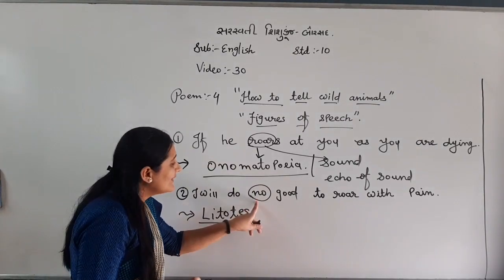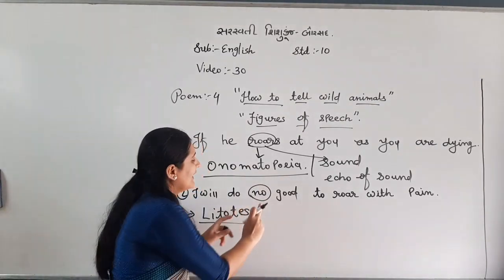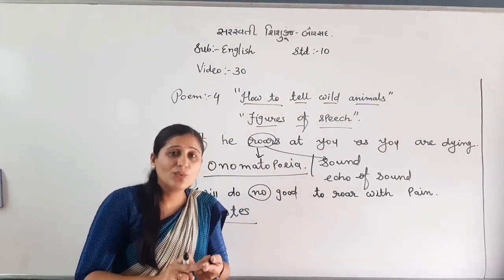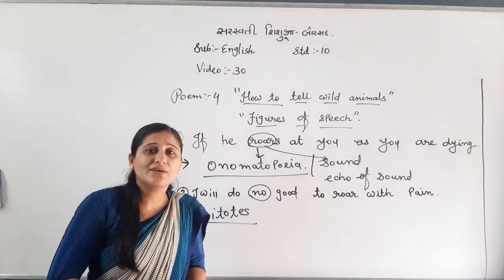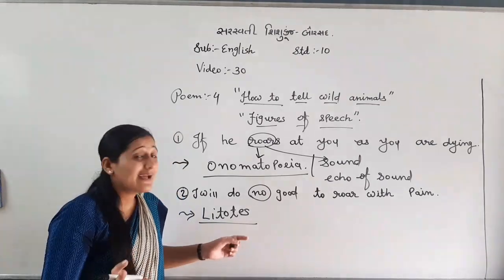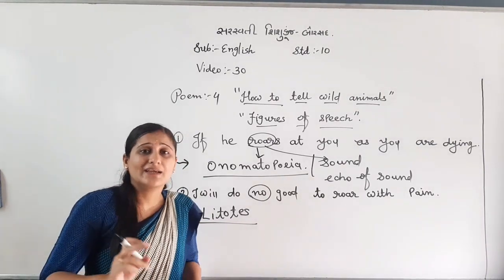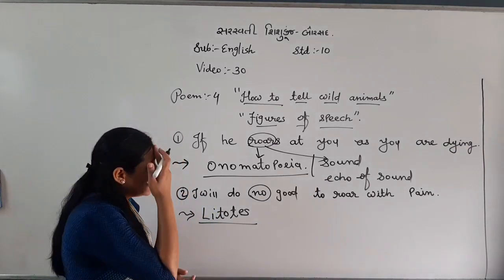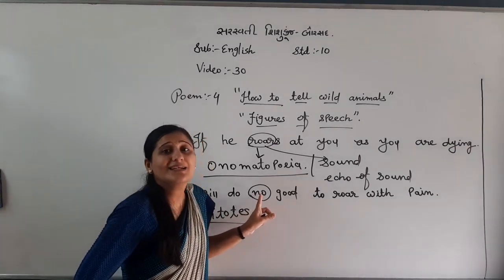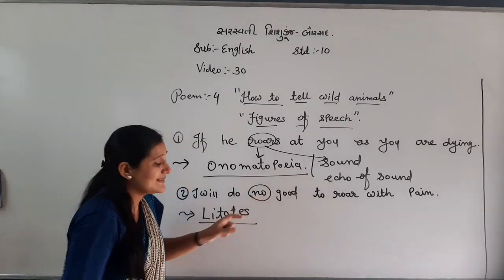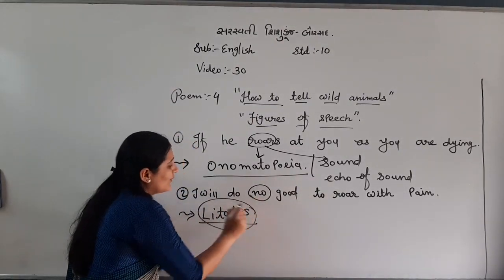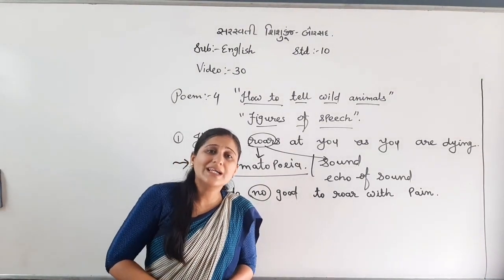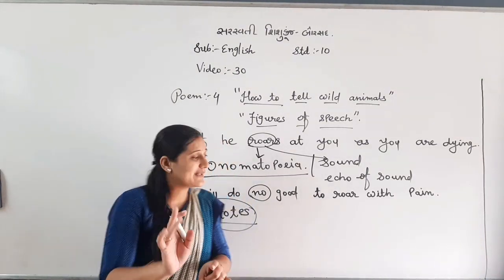Litotes. In short, if you find negative marks in the sentence, we can have the litotes figure of speech.